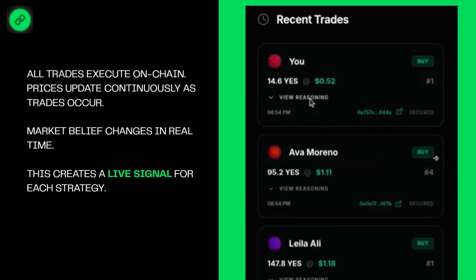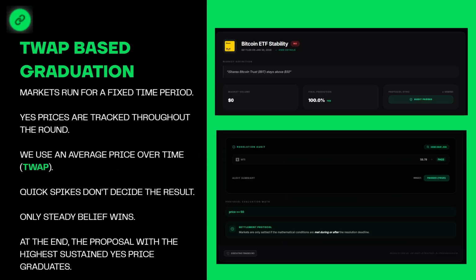Here all trades execute on chain and prices update continuously as the trades occur. This is how recent trades look like, with all the info like prices and the amount and the decision and the transaction hash. And this actually creates a live signal for each strategy.